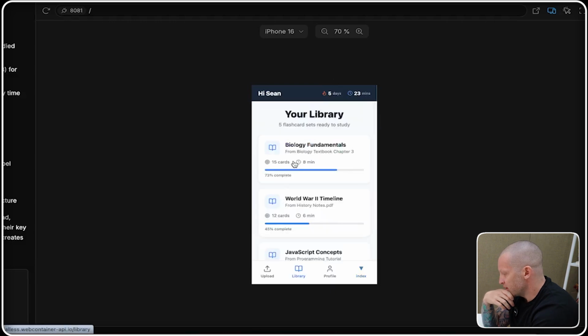So library, 15 cards, 8 minutes. So I like this as well. It tells you how many cards and how long the test would take. So it would get the file names, which is nice because then if you've got lots of tests, you can figure out which one the actual test came from. So if you uploaded a history PDF, it came from the history PDF. I wonder how well AI would summarize that and give you the names there.